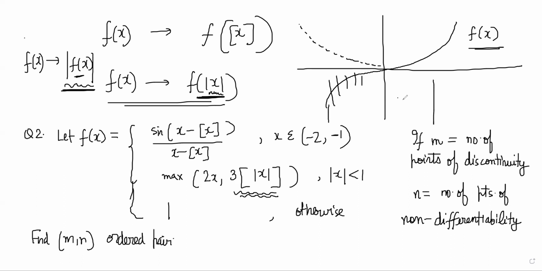अगर f of mod of x करना होता तो हम लोग बोलते कि देखो यहाँ पे f of x नेगेटिव है, इसको पॉजिटिव बनाना हो, राइट? तो we would have said okay, we reflect it, and it becomes something like this reflection. I have not drawn it properly, but you have to draw a proper reflection, right? Are you understanding what I'm saying? Do you understand the difference between the two?